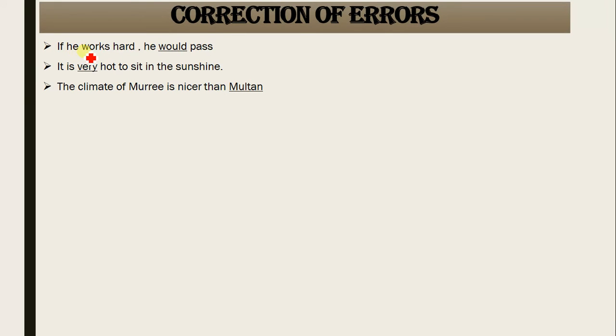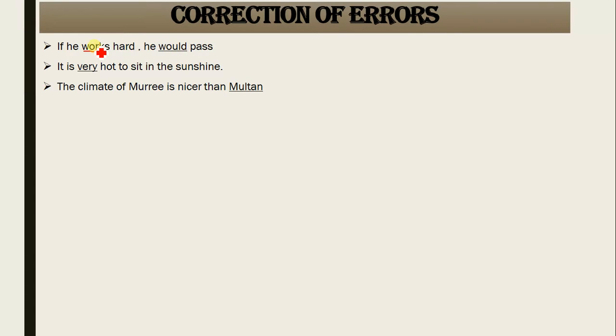First of all, in if he works hard, works, the first form of verb, is used. The if clause is always a conditional clause, where the condition is given to you: if you fulfill the action mentioned in the if part, then you would be enjoying the result, and that is why this is called the result clause or future clause. So if he works hard, he would pass.